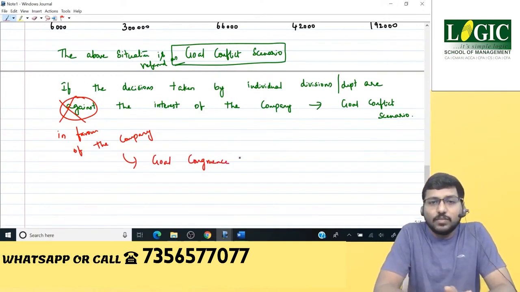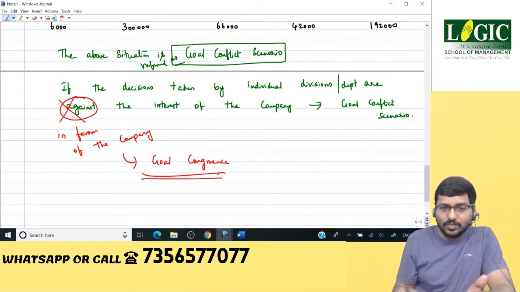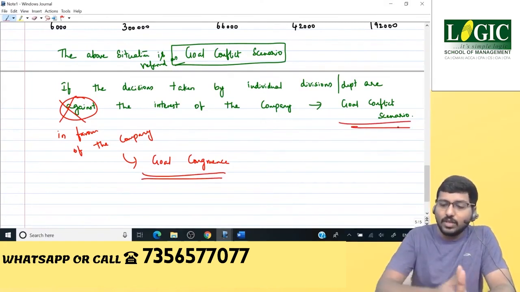Goal congruence. So two very important keywords: one is goal congruence, the other one is goal conflict.